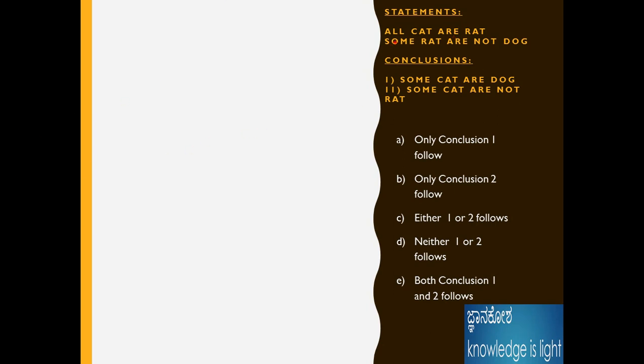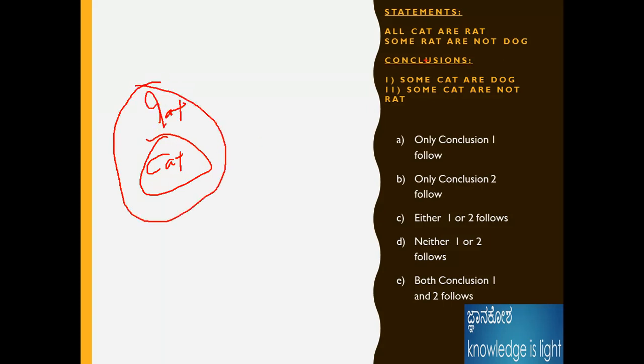Okay, last one. All cats are rats. Because my handwriting is worst, I am using the mouse. All cats are rats. Some rats are not dogs. Here a no is coming: some rats are not dogs. Conclusion one: some cats are dogs. Some cats are dogs is a wrong one.